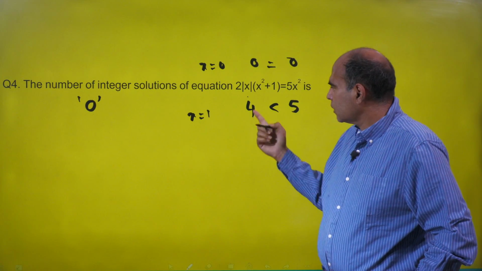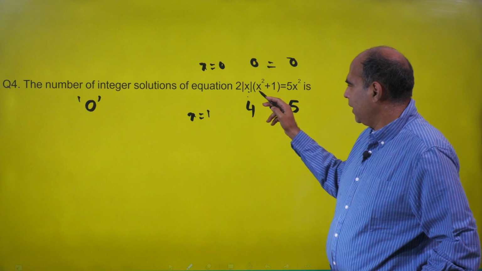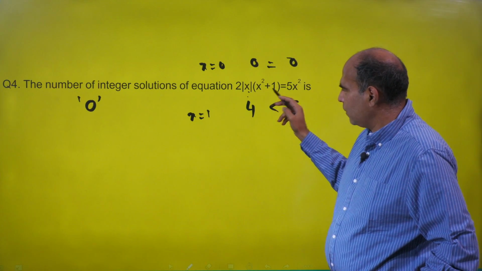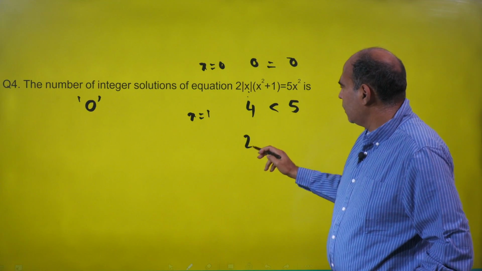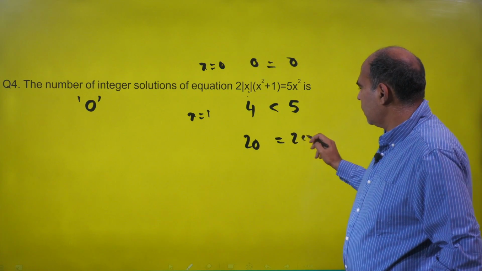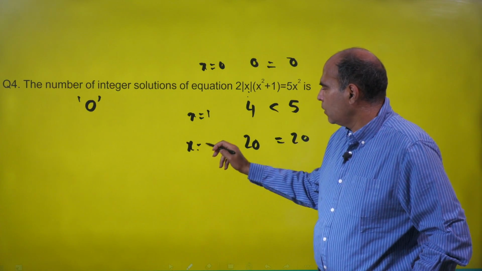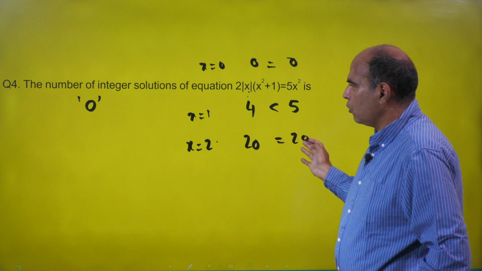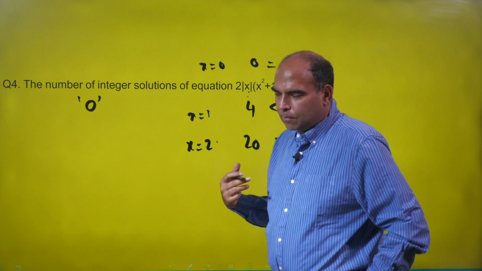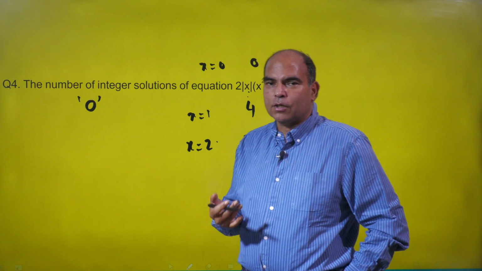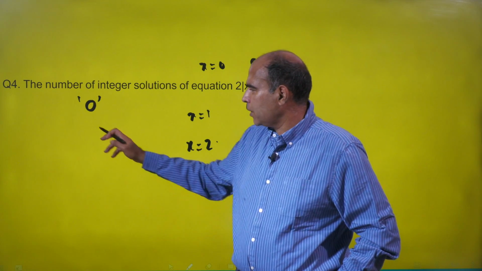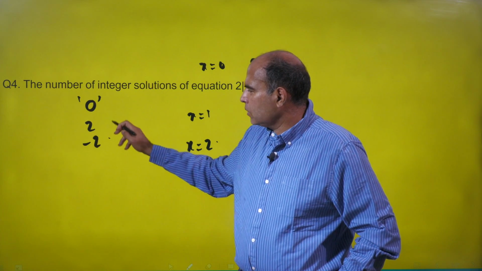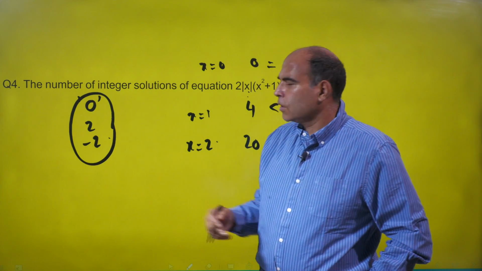So when I try x equals 2 in this, 2 into 2, 4, into x square plus 1, which is 5. So 20 is equal to 20. At x equals 2, it's 20 is equal to 20. So I realize that because x equals 2 is a solution, x equals minus 2 will also be an integral solution of this expression. So I am now sitting at 3 integer solutions in this question.